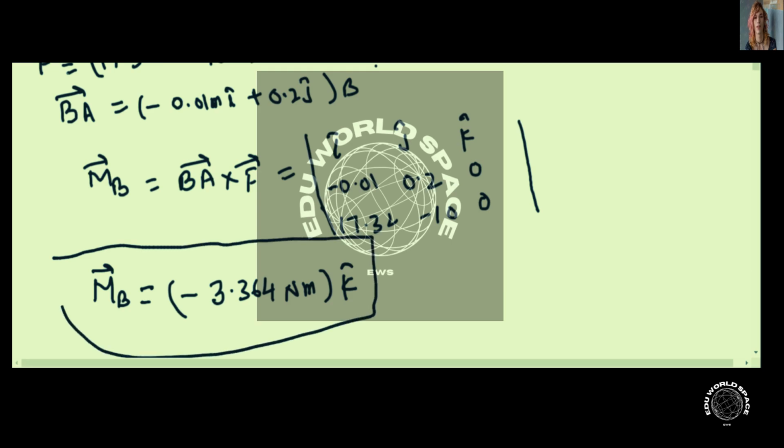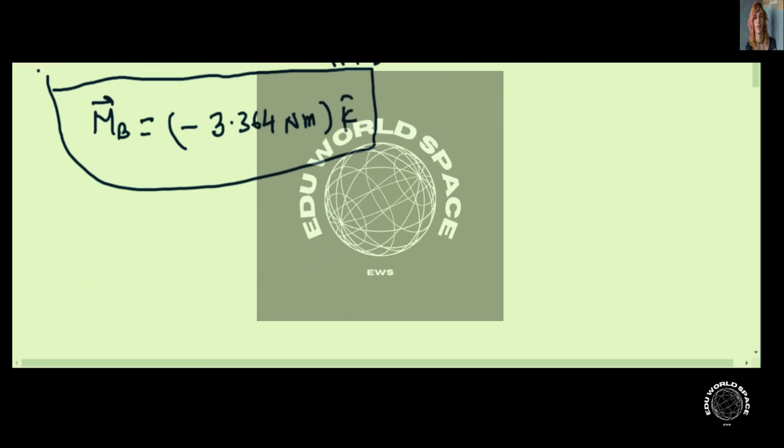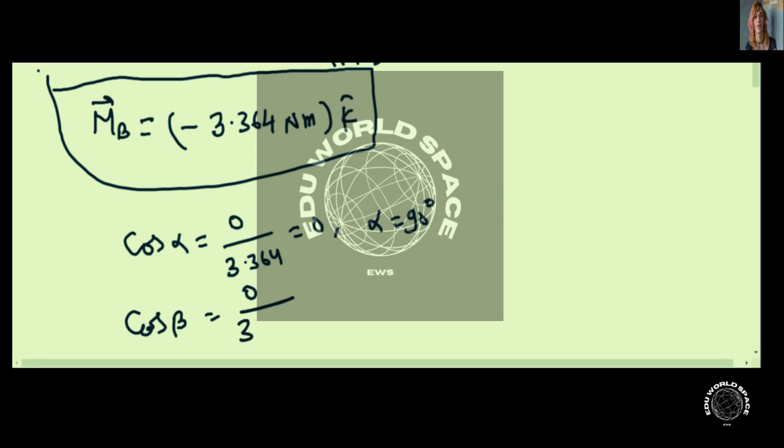Now we have to find the direction cosines. The cos of alpha will be the x component, that is 0, divided by its magnitude 3.364. This is 0, so alpha is 90 degrees. Cos of beta is the y component upon the magnitude of the moment of force. So this is also 0, so beta will be 90 degrees.